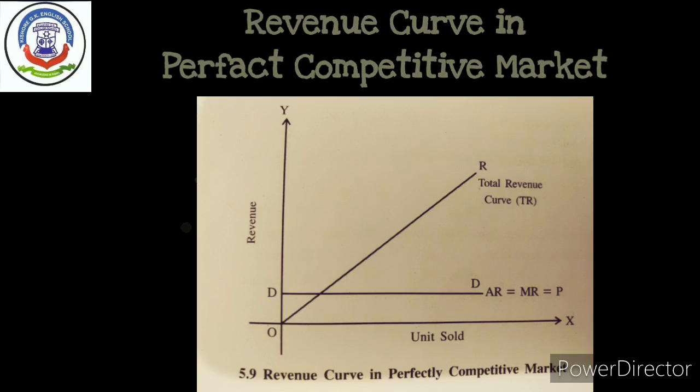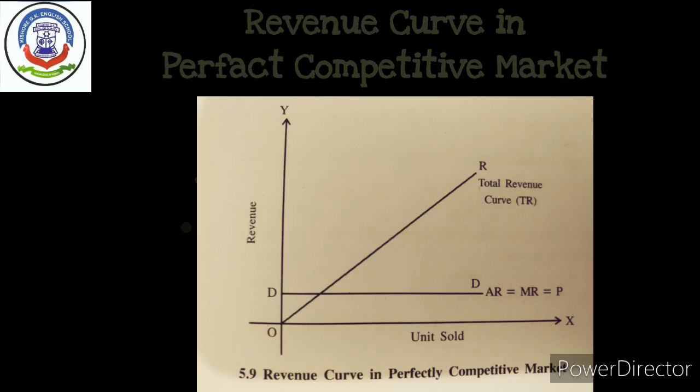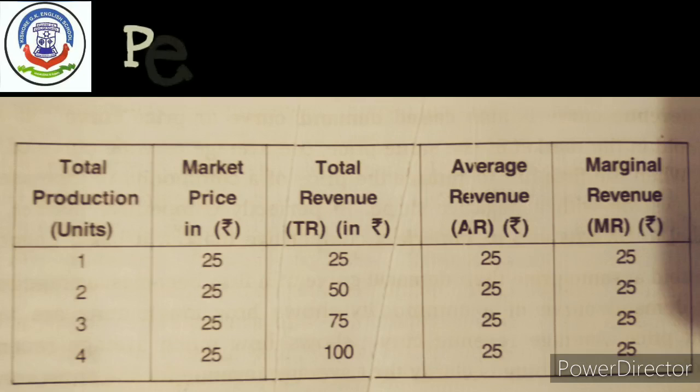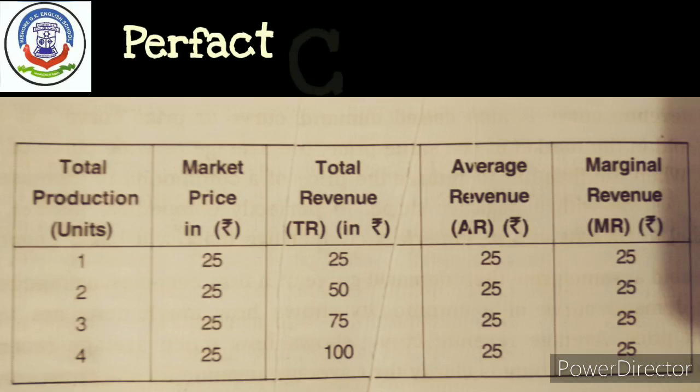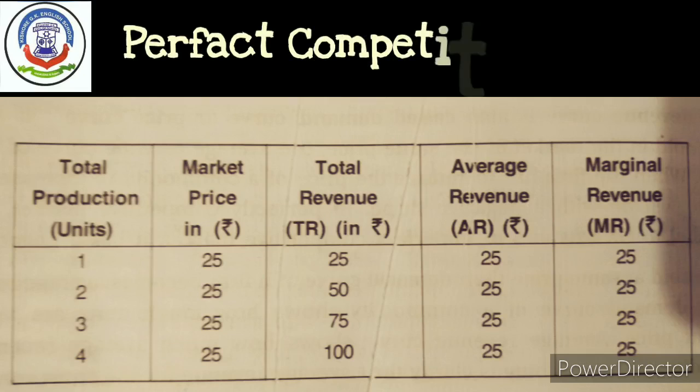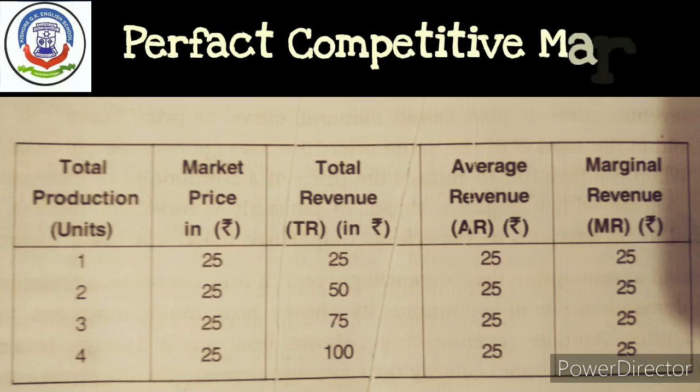The total revenue curve is upward rising. In the diagram, units of production are given on the OX axis and revenue on the OY axis. Three conclusions are made from the whole figure. First, the average revenue curve and marginal revenue curve are parallel to the horizontal line. It has a 0 slope.